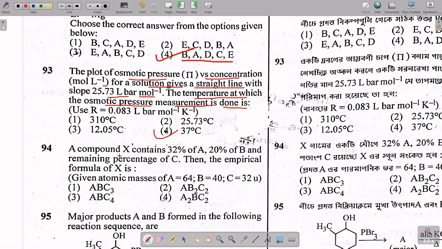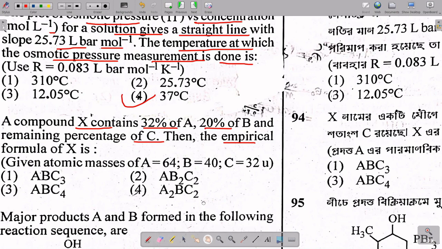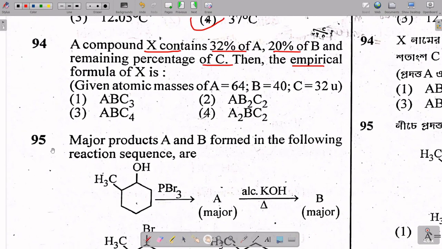It is said in this question that a compound X contains 32% A, 20% B and the rest is C, then find the empirical formula. My last video on my channel was about the empirical formula, so you can see that as well. Now it is very easy, and the calculation is the main thing. Here A, B, C percentages are 32%, 20%, and the rest is 48%.